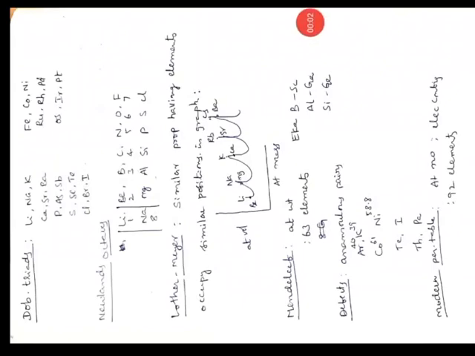We discuss periodic properties. First, let us see Dobereiner's triads. Dobereiner classified elements into groups of three elements. For example, lithium, sodium, and potassium. In this triad, the atomic weight of the middle element is the average of the atomic weights of the first and third elements. Like that, Dobereiner gave some triads.